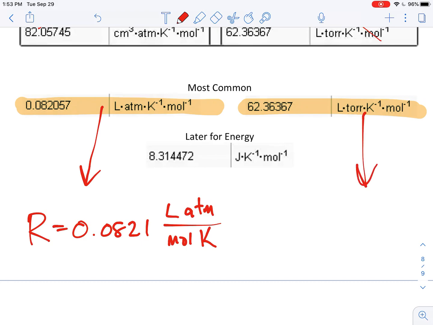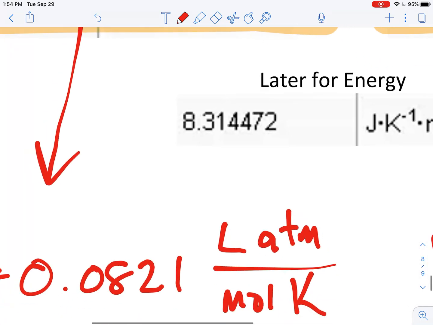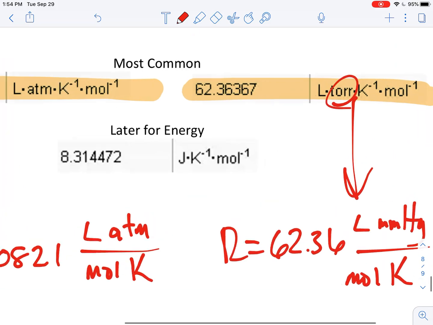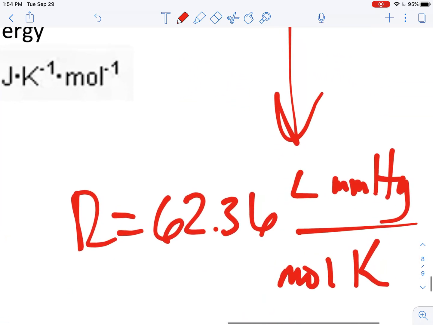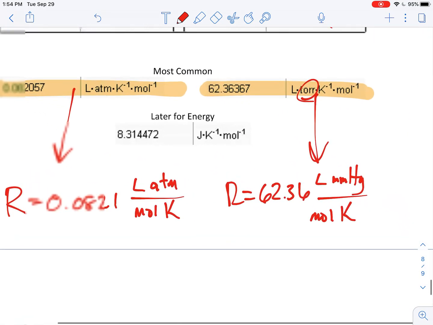Or if you prefer, you can have R be 62.36, and that's going to be liters, millimeters of mercury, because remember, a torr and a millimeter of mercury is the same thing. So liter millimeters of mercury per mole Kelvin, that is another very, very common one that you could use as well. I will be using both of these interchangeably. If the problem mentions atmospheres, then I'll be using 0.0821. If the problem mentions torrs, I will be using 62.36. Or if it mentions millimeters of mercury, I will be using 62.36.